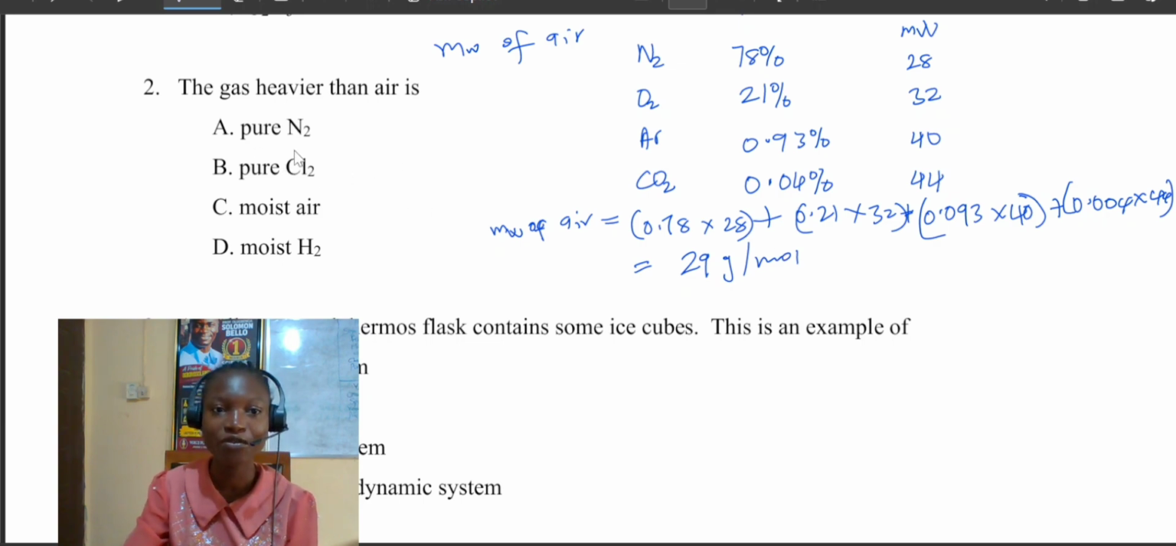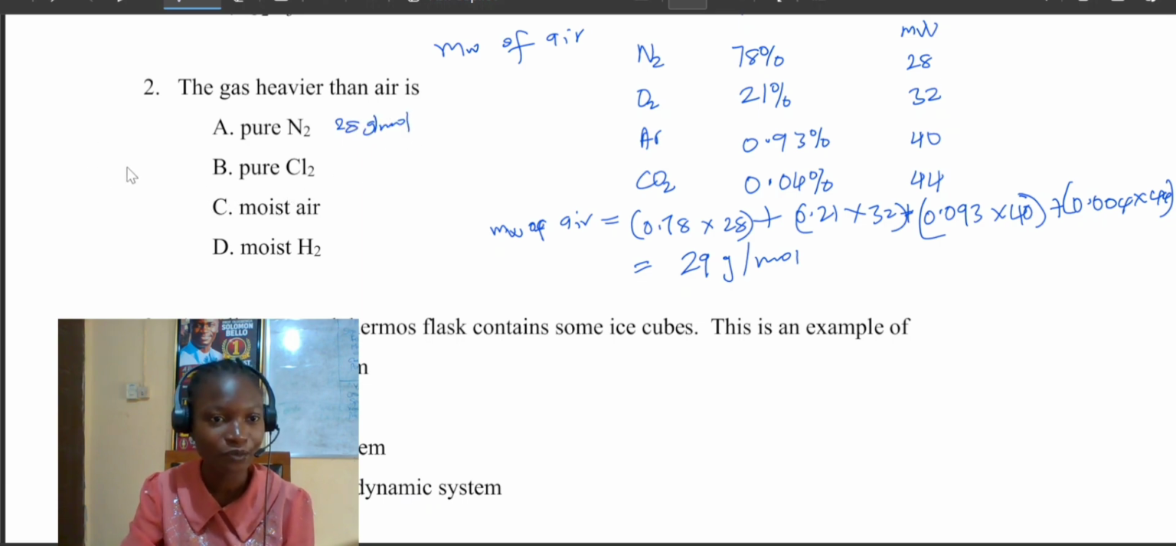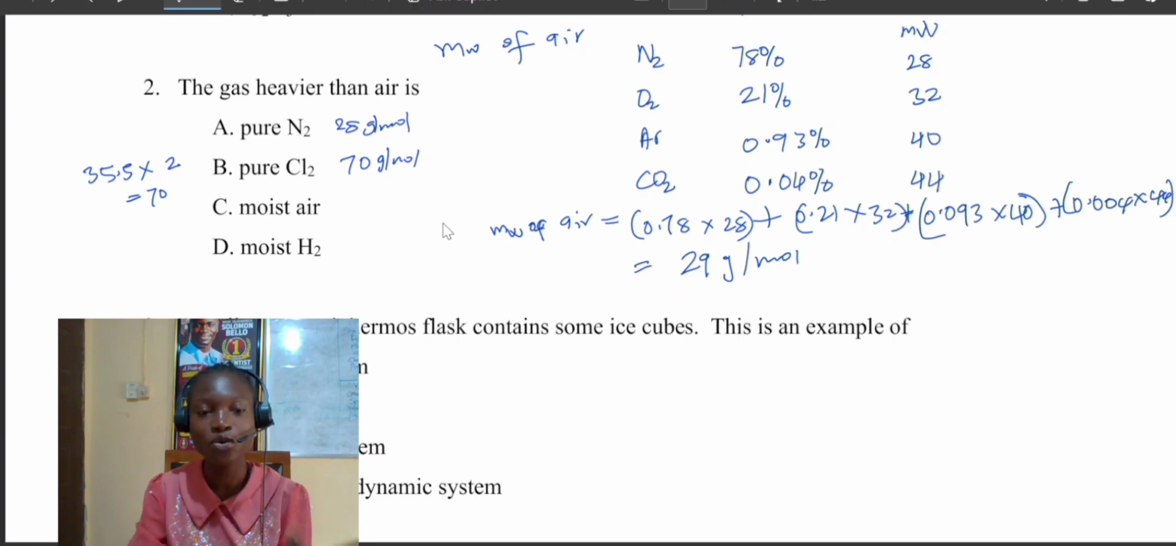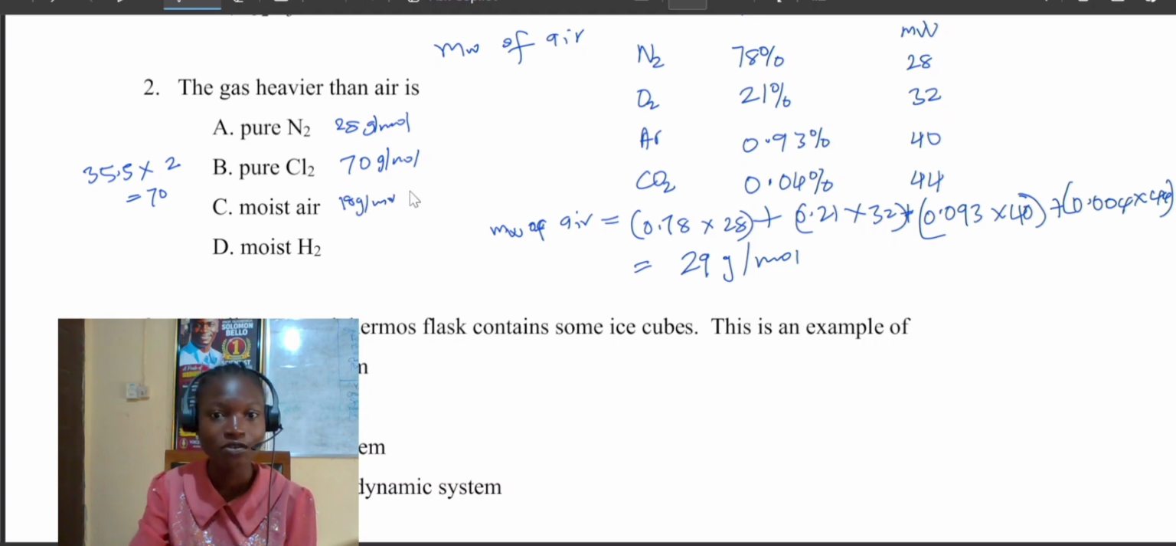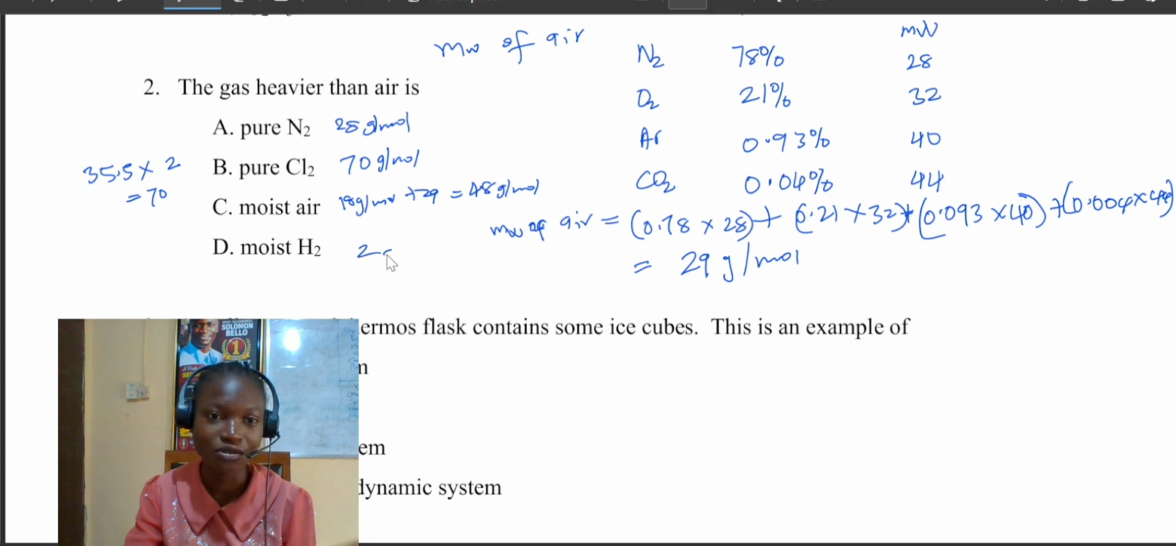For nitrogen, what will be the molecular weight of nitrogen? That will be 28 gram per mole. Then chlorine, chlorine is 35.5. So we have 2 chlorine, right? So that will be 35.5 times 2, which is 71 gram per mole. Moist air here means that it has a molecule of water. So by the time you add water, water is 18 gram per mole, 18 gram per mole plus the normal air, so plus 29, you are going to have 47 gram per mole. Then hydrogen, that will be 2 gram per mole.